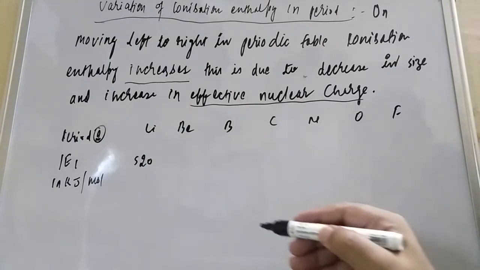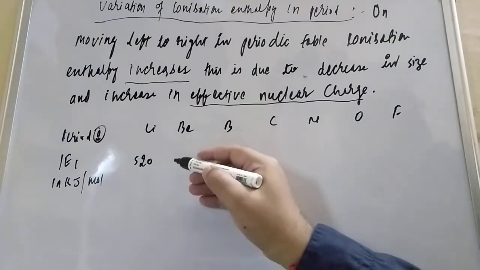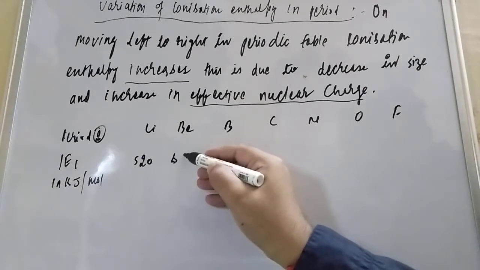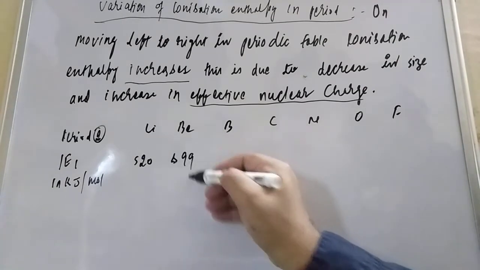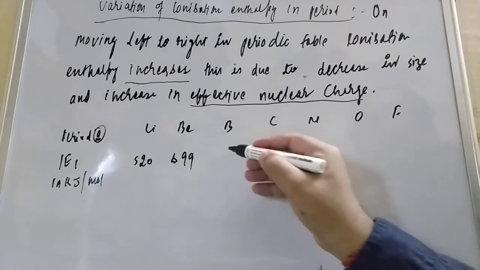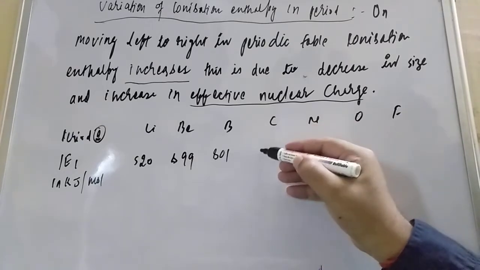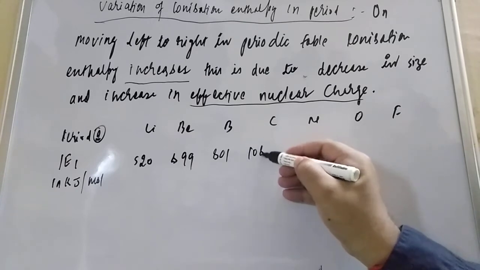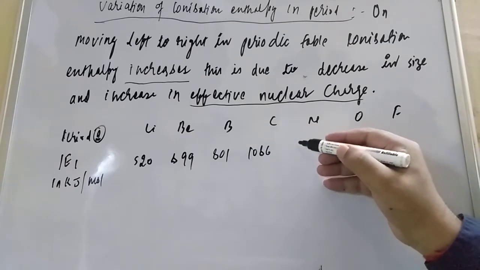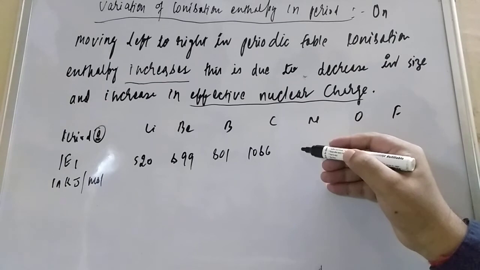And beryllium is not a little higher, it is much higher, 899. Boron is 801. Carbon is 1086. Nitrogen is 1402.